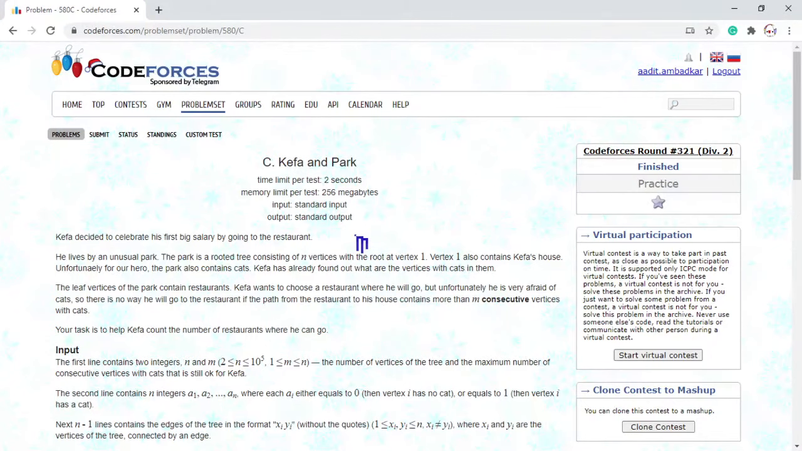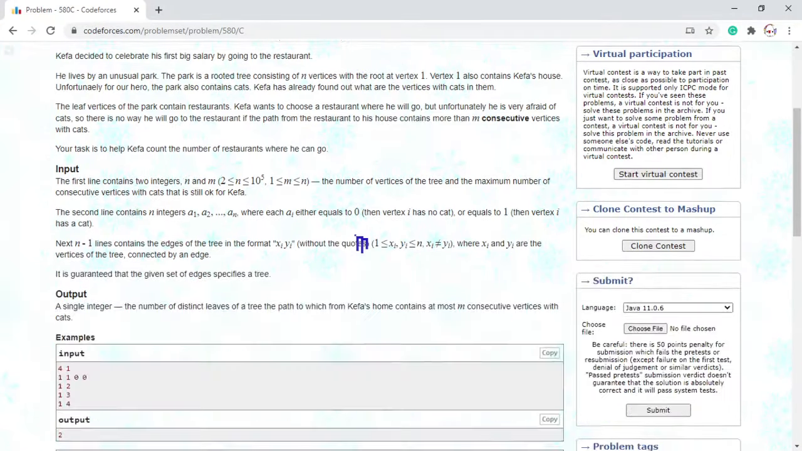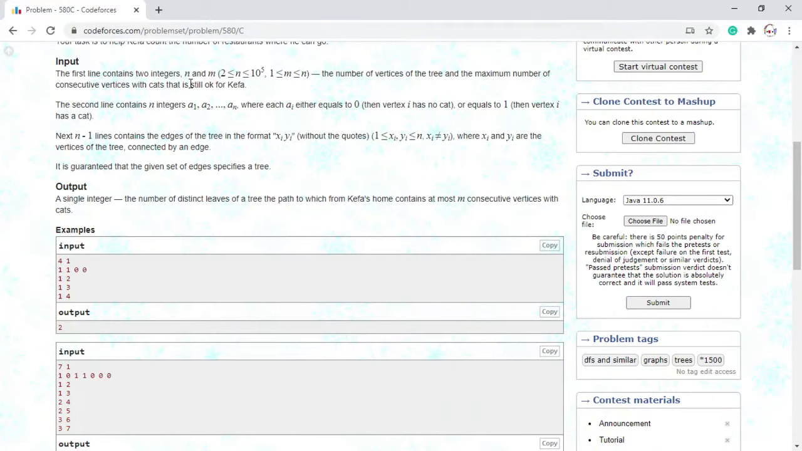The time limit is 2 seconds and the memory limit is 256 megabytes. The input and output are standard input and output. For our input, we have two integers n and m, the number of vertices in the tree and the maximum number of consecutive vertices with cats that is still okay for Kefa. The second line contains n integers a1, a2, all the way to an, where each ai either equals 0, the vertex i has no cat, or 1, the vertex i has a cat.